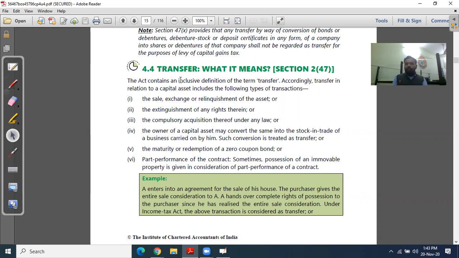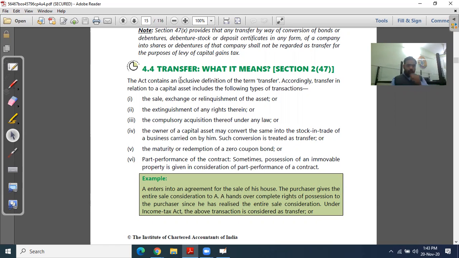The basic difference between the calculation of long-term capital gain and short-term capital gain is the indexation. In long-term capital gain, indexation is provided while calculating the capital gain. Whereas in case of short-term capital gain, there is no need to provide indexation to the cost of asset. So when you want to calculate the capital gain, first you need to know which kind of capital gain you are talking about. If your asset is short term, then the gain is also short term. If the asset is long term, then the gain is also long term.